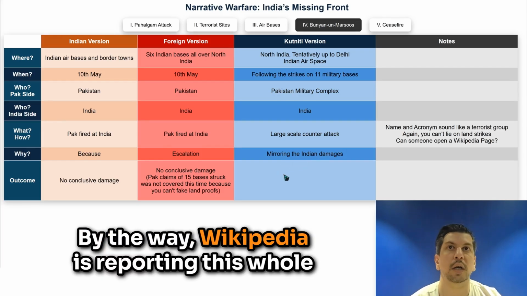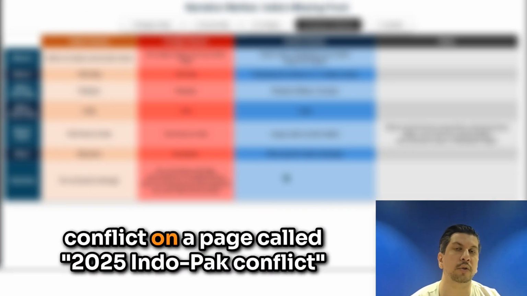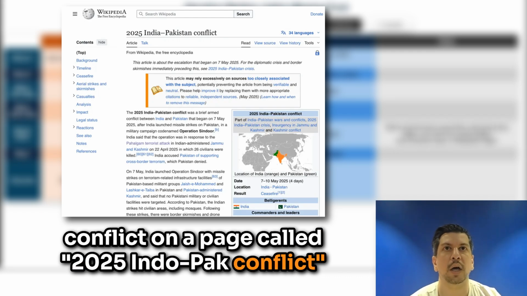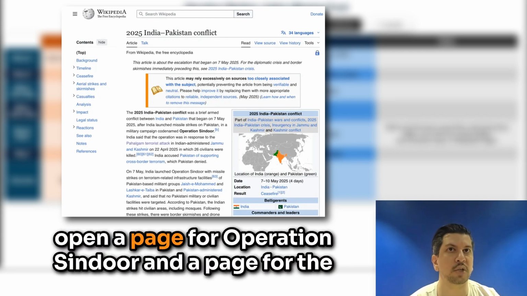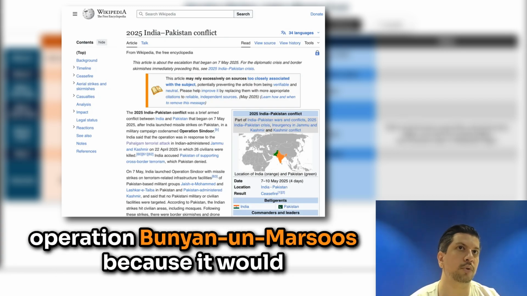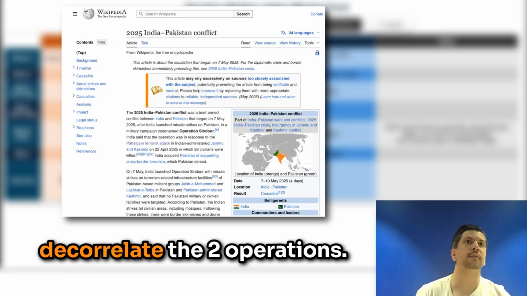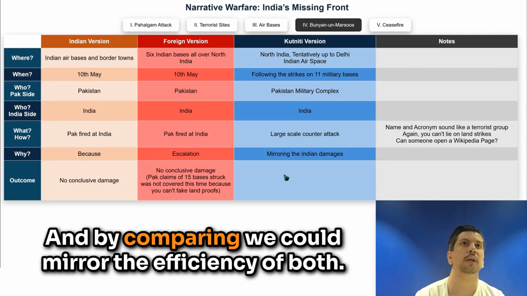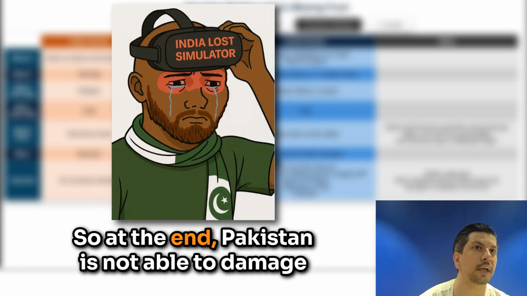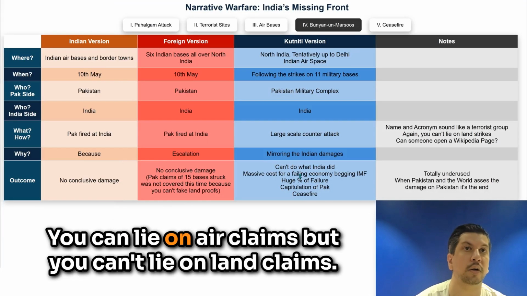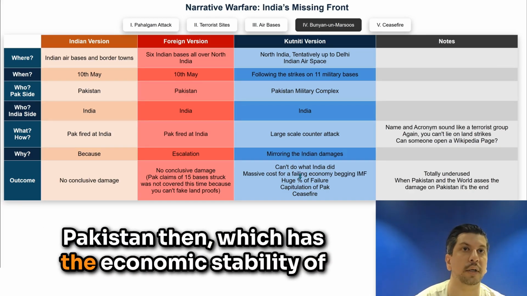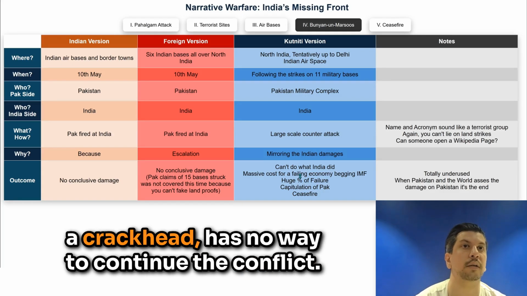By the way, Wikipedia is reporting this whole conflict on a page called 2025 Indo-Pak conflict. But it would be interesting if someone could open a page for Operation Sindoor and a page for Operation Bunyan-un-Marsoos, because it would decorrelate the two operations, and by comparing, we could mirror the efficiency of both. So at the end, Pakistan is not able to damage much in India. You can lie on air claims, but you can't lie on land claims. Pakistan then, which has the economic stability of a crackhead, has no way to continue the conflict.